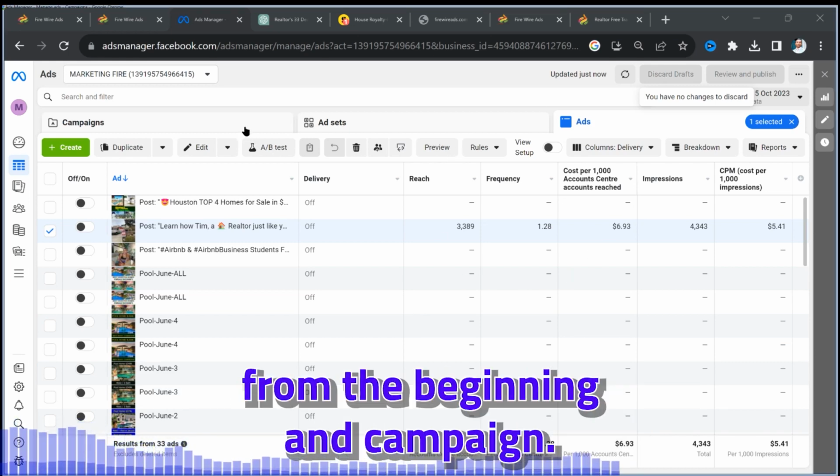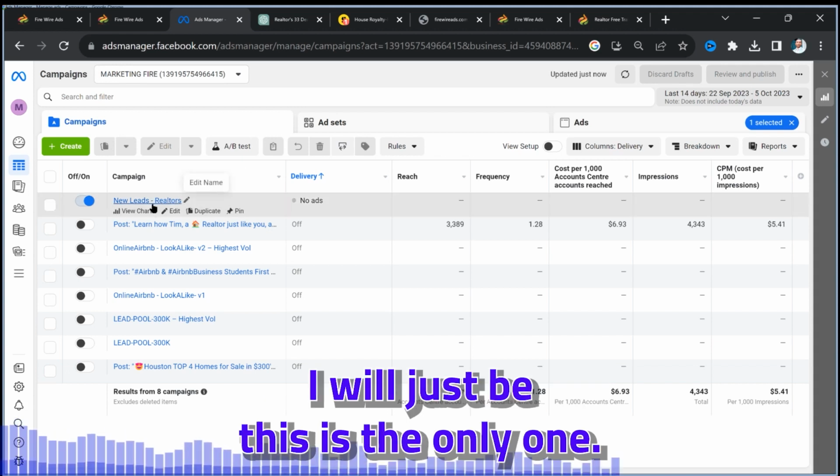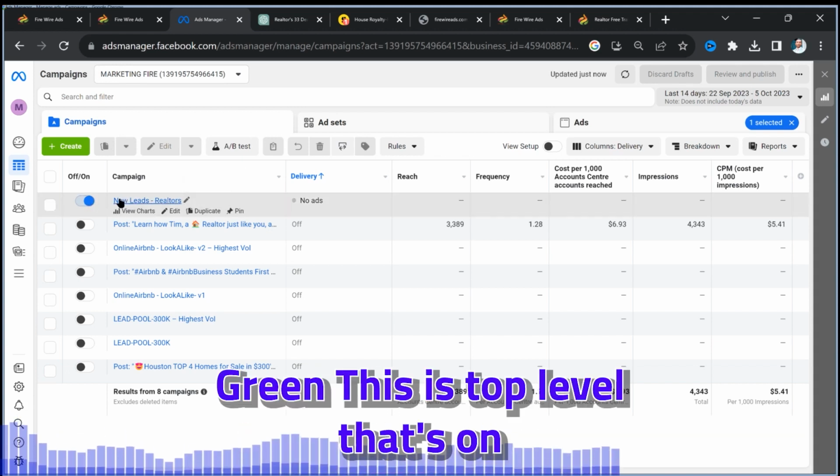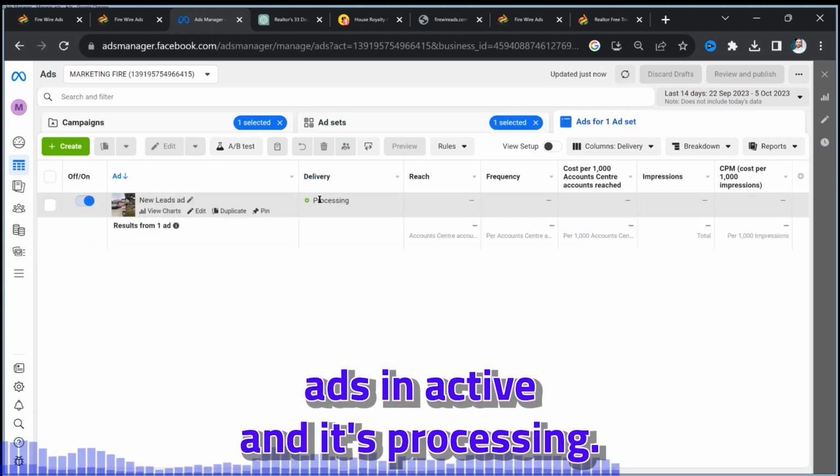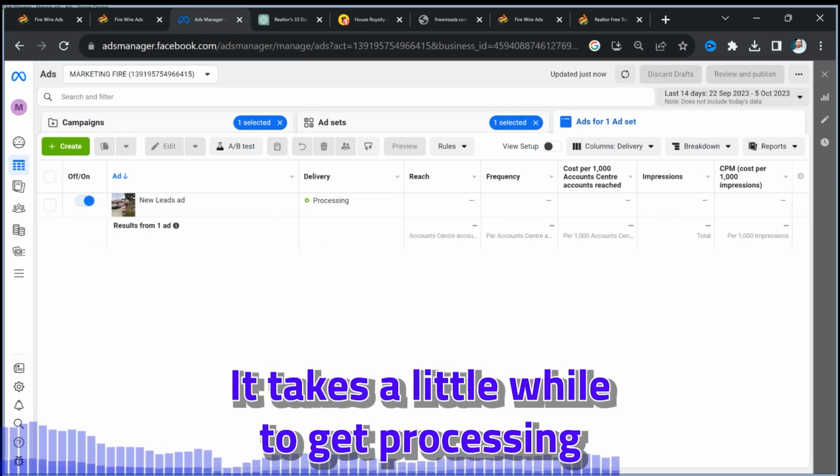Just starting off from the beginning, from campaign, this is the only one green. This is top level. That's on. Ads inactive. It's processing. It takes a little while to get processing. But yeah, that's about it.